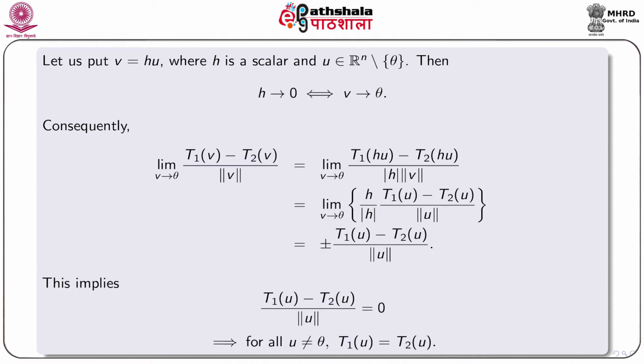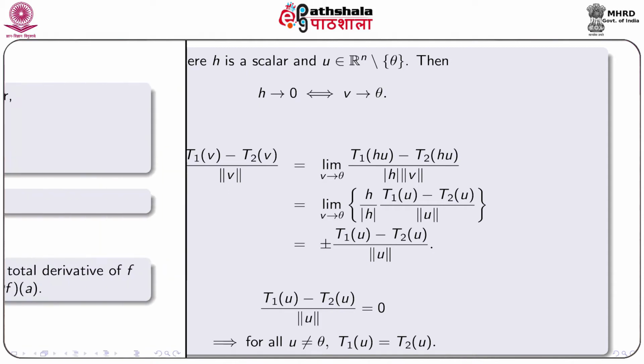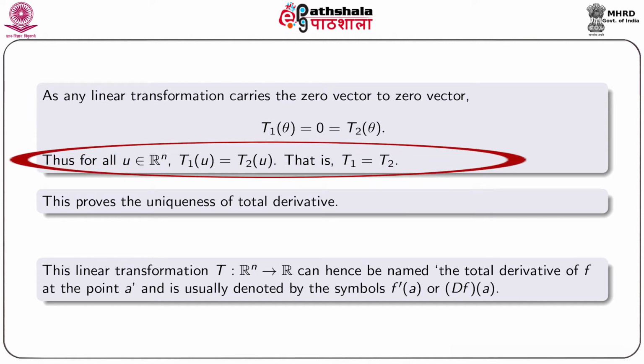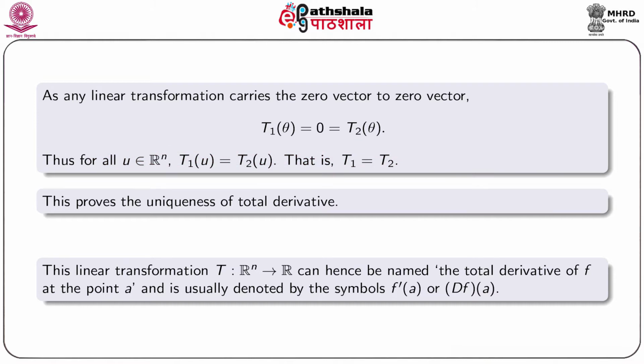We remember that both T1 and T2 are linear transformations with the same domain, that is Rn. We know any linear transformation carries the zero vector to the zero vector. Therefore, T1(theta) equals 0, which is also equal to T2(theta). That is, for every u in Rn, we find T1(u) equals T2(u), that is T1 equals T2. This proves the uniqueness of total derivative.